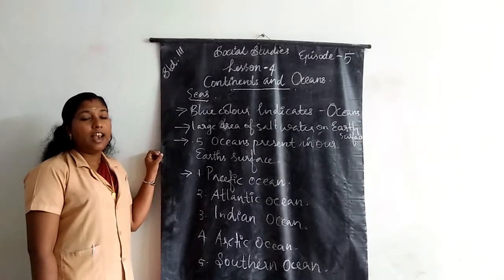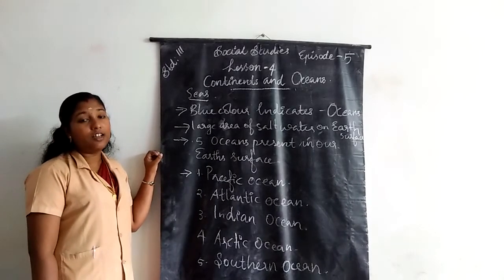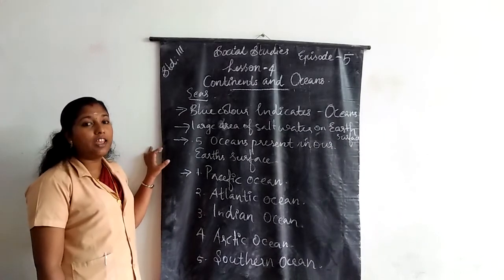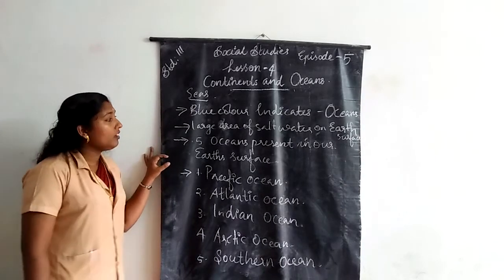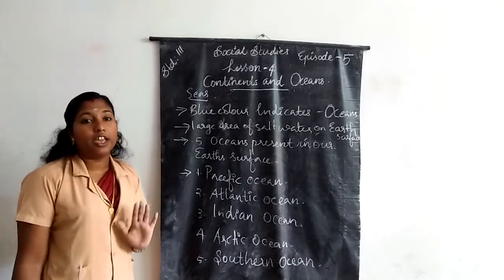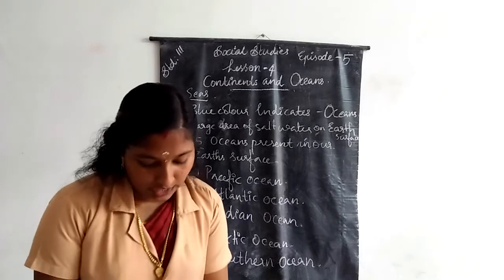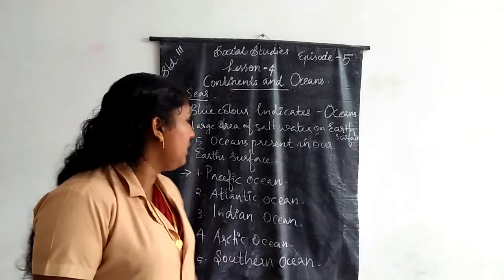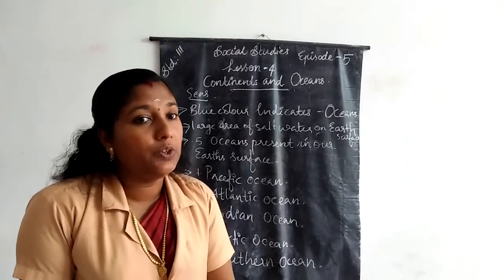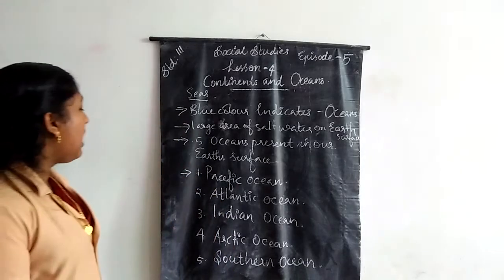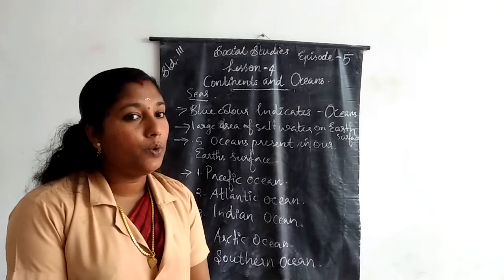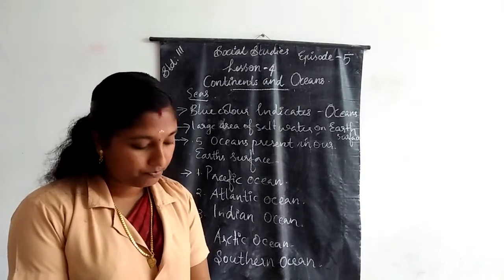What are oceans? Large areas of salt water on the surface of the Earth are called oceans. There are 5 oceans present on the surface of the Earth. Which are they? Pacific Ocean, Atlantic Ocean, Indian Ocean, Arctic Ocean, and Southern Ocean. These are the 5 oceans present on the surface of the Earth.